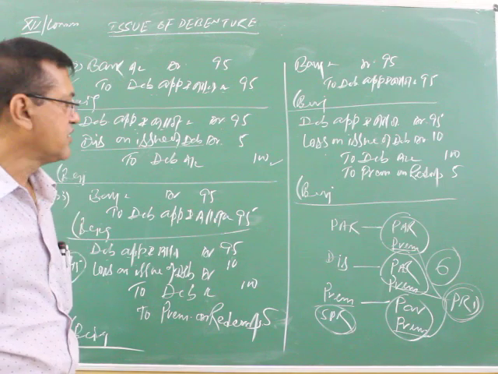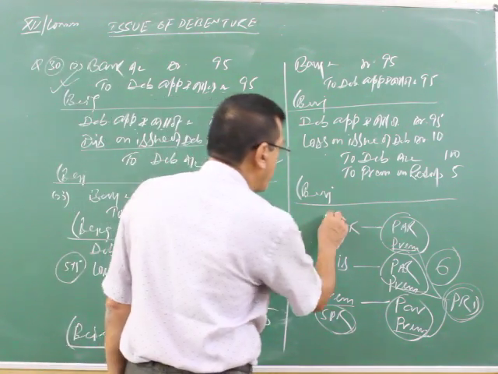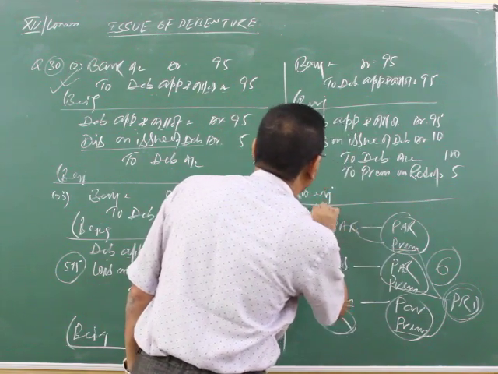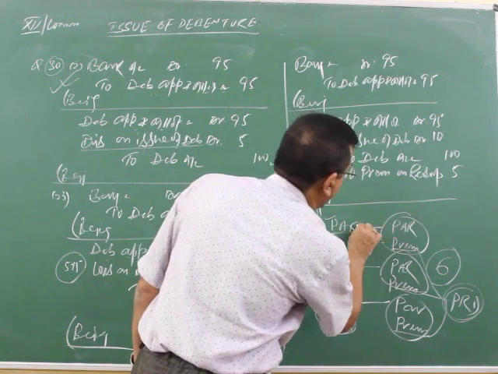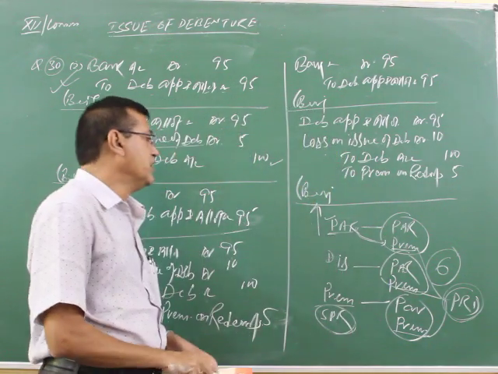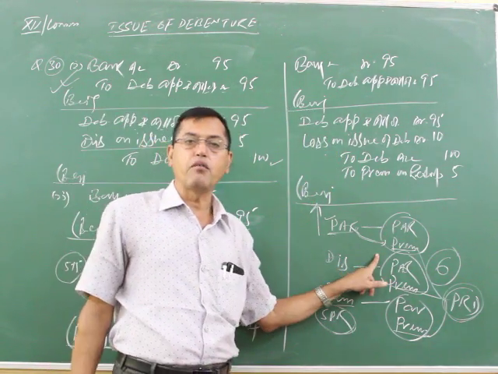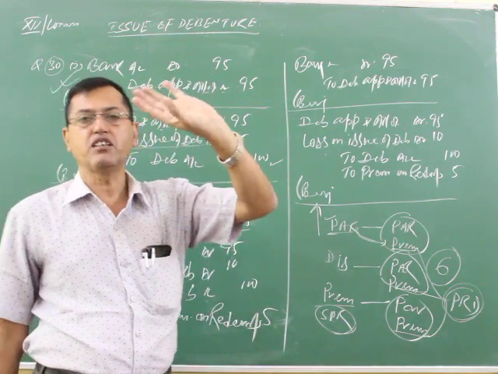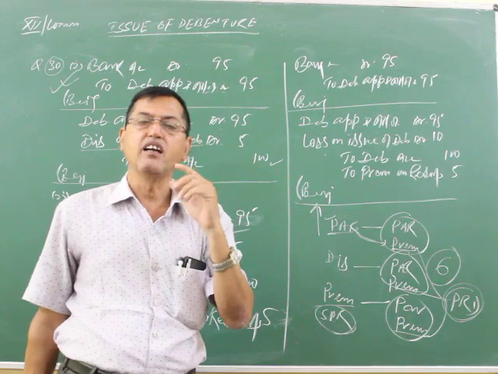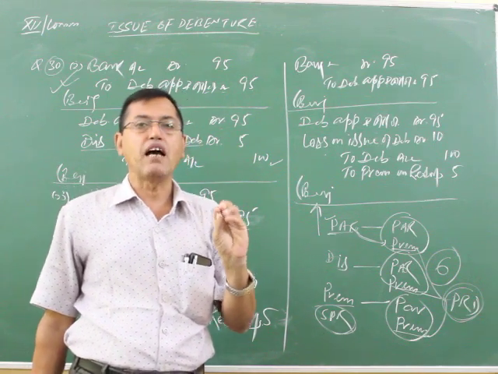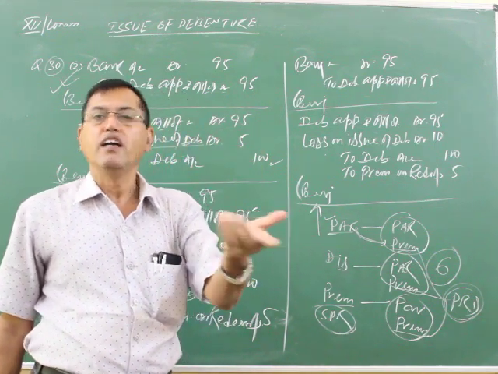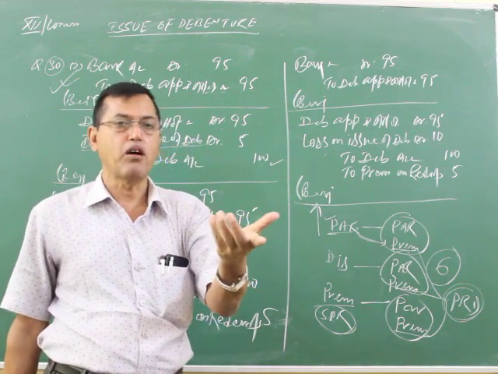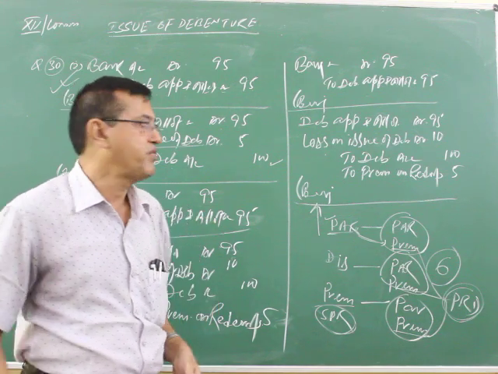Now come, see, after this, number three: debenture issued at 100, repayable at 105. Third circumstance, debenture issued at par and repayable at premium. This premium is PRD, premium on redemption, because at present you are issuing the people 100 rupees debenture, taking 100 from the people, and you are convincing the people, I will return you 105. It is done at present, you are doing very well.